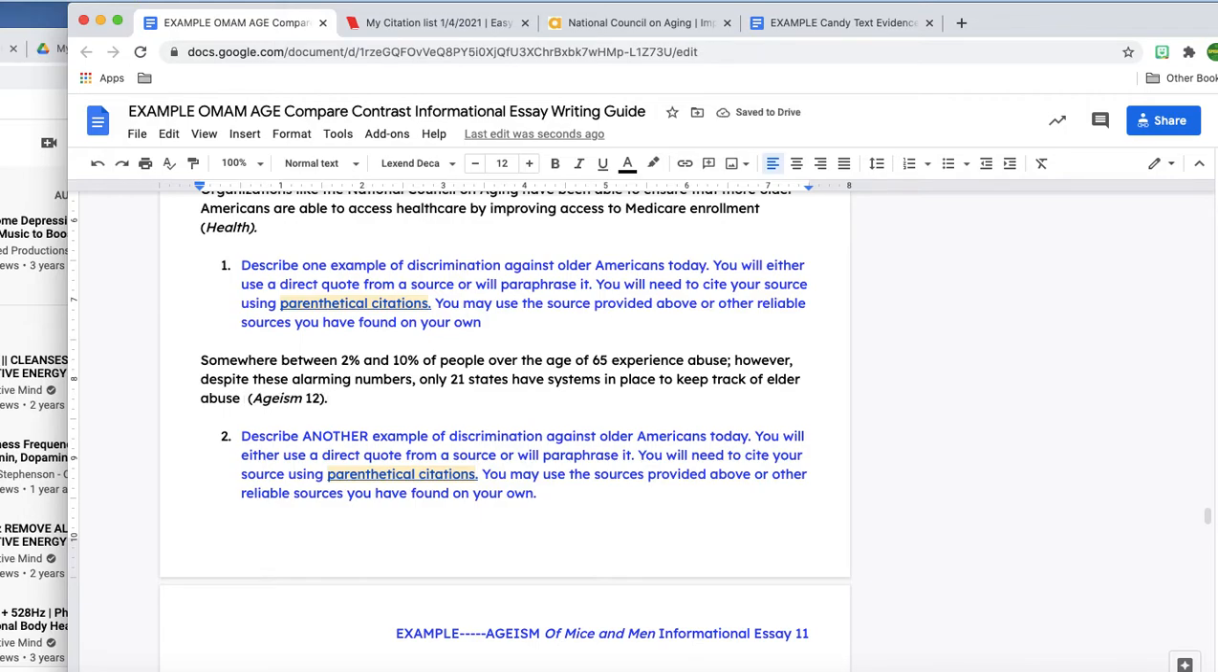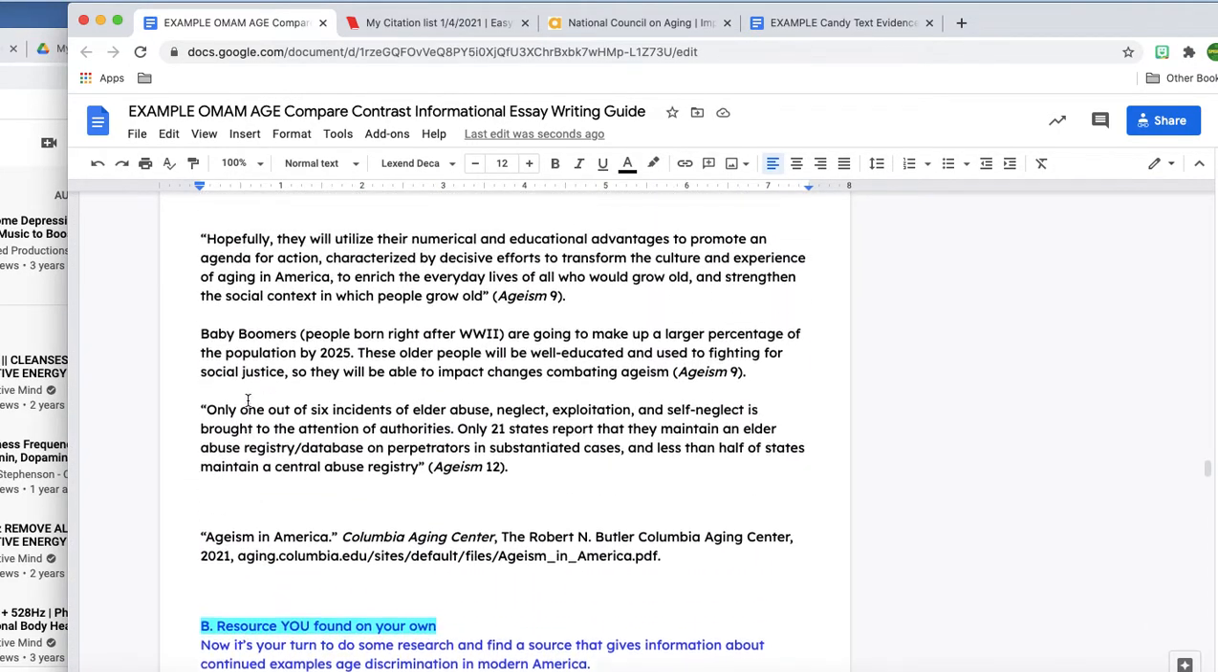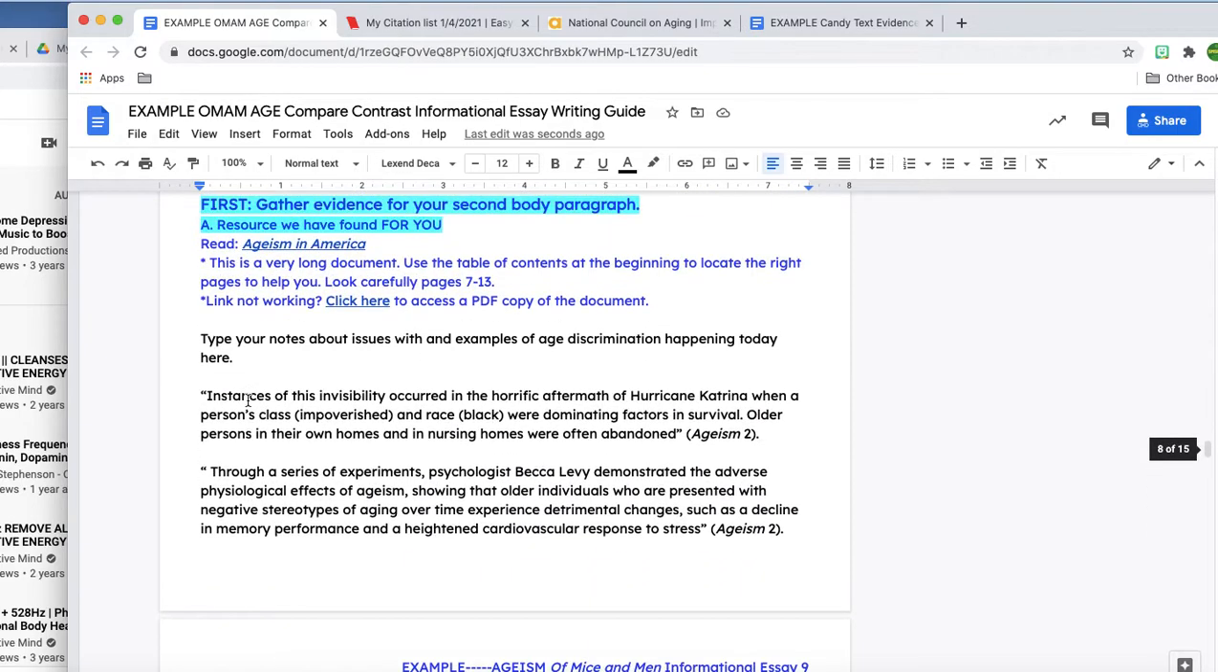All right, so we need another example of discrimination against older Americans. And we had a couple good ones to pick from up here. Let's see what we had. Oh, yeah, so we can talk about how older persons in their own home and nursing homes were often abandoned. I feel like this "were often abandoned" is going to be really, really important.